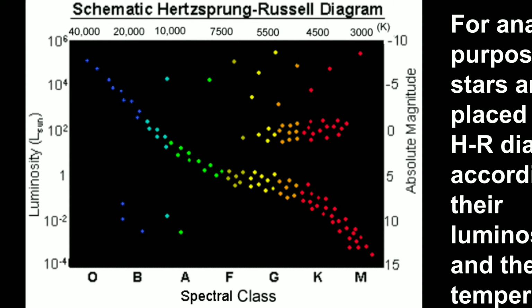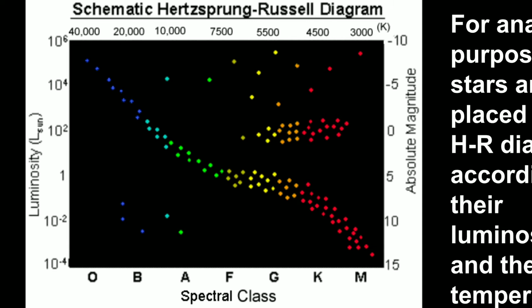This is the absolute luminosity taken along the y-axis, and the surface temperature or spectral class O, B, A, F, G, K, M are taken along the x-axis, or in terms of temperature above the graph: 40,000, 20,000, 10,000, 7,500, 5,500, 4,500, and 3,000. So temperature is taken in decreasing order. The scale of temperature is 1000 in Kelvin.